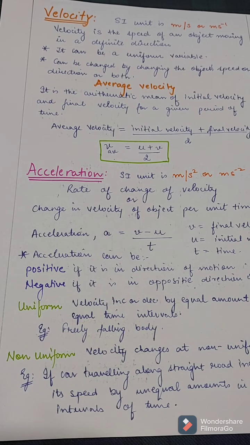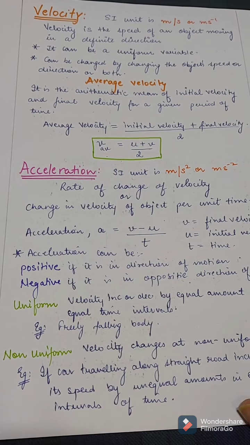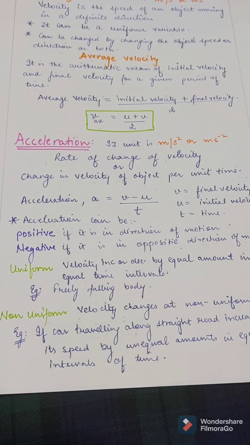So acceleration can be positive or negative. If acceleration is in the direction of motion only, then it is positive, and if it is in the opposite direction, then it is negative. And it can also be uniform or non-uniform. The uniform acceleration is when the velocity increases or decreases by equal amounts in equal time intervals. And the non-uniform acceleration is when the velocity changes at a non-uniform rate, right?